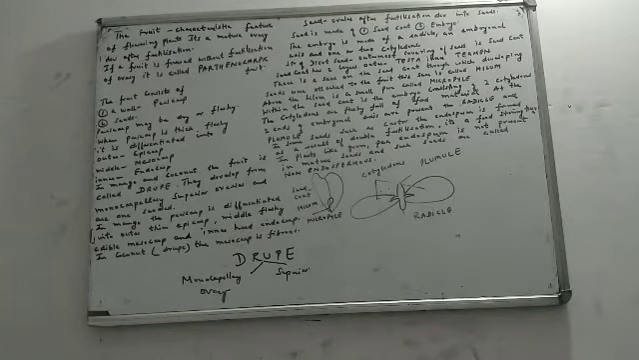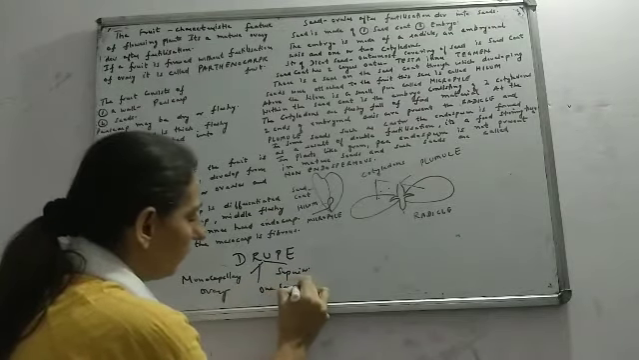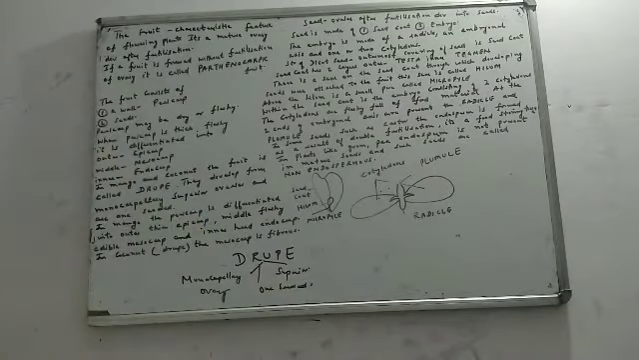So drupes develop from monocarpellary, superior ovaries and are one-seeded fruits. Remember one more point we can take over here: one-seeded. Examples are mango and coconut. Now, let's move on to the next one.